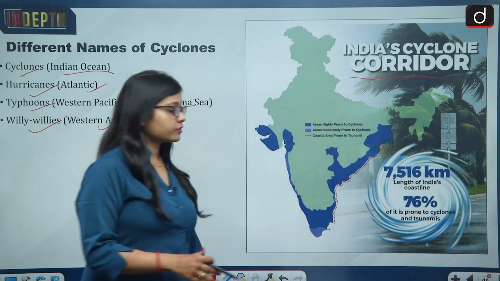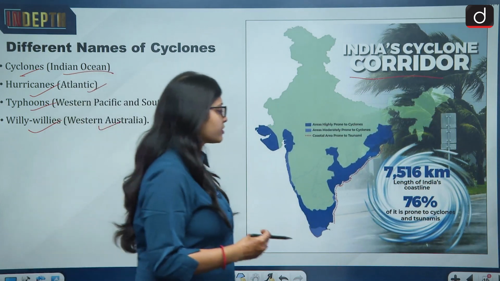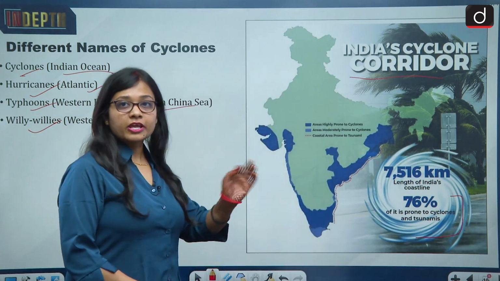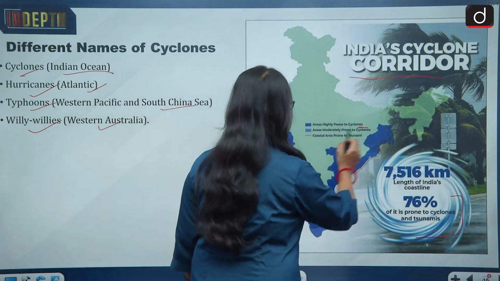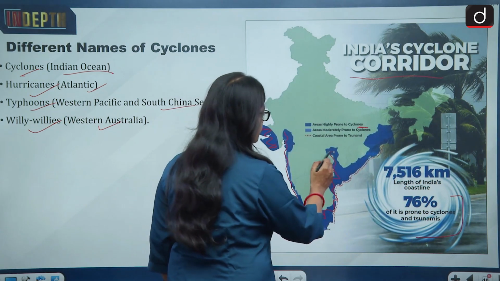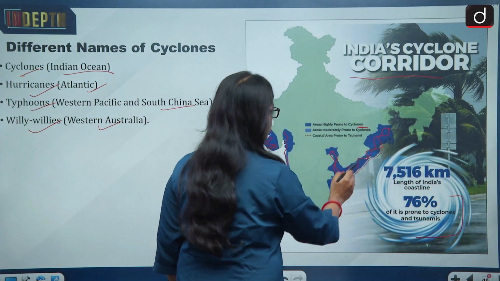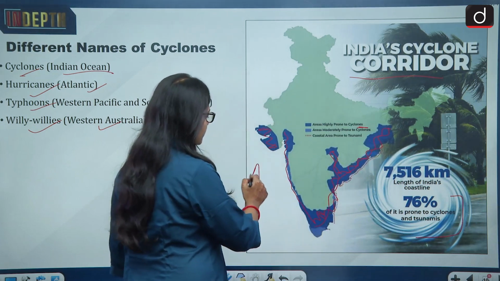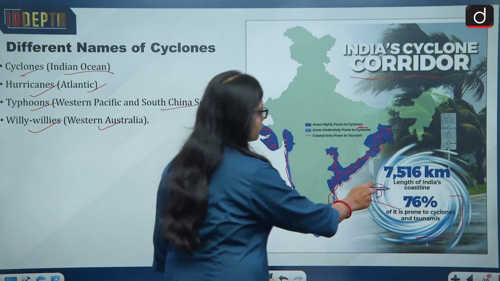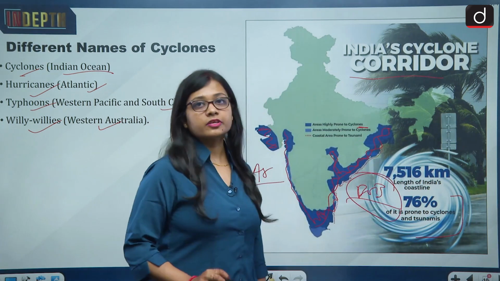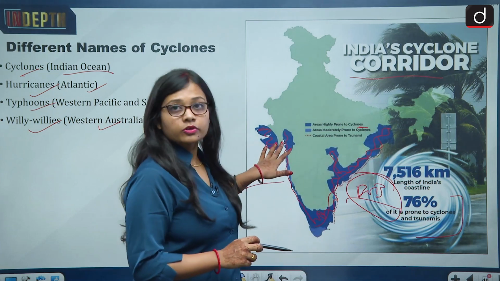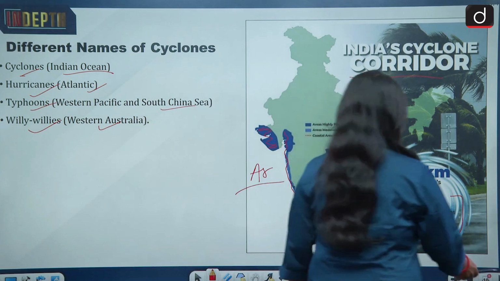Now let us come to India's cyclonic corridor. So basically around 76% of the coastline is prone to cyclones and tsunamis. The areas which are very prone to cyclones are basically the coastal areas. So very clearly you can see the blue color, and the western coast is less prone as compared to the eastern coast, because this is the Arabian Sea and this is the Bay of Bengal, and a greater number of cyclones originate in the Bay of Bengal. So the eastern coast is more prone as compared to the western coast.